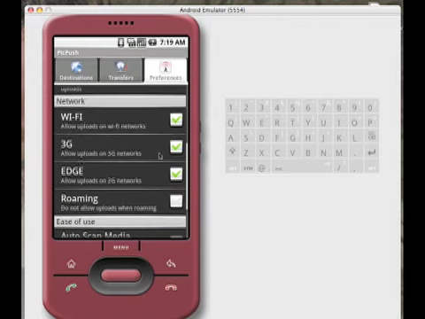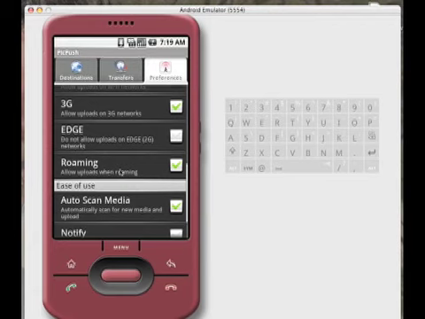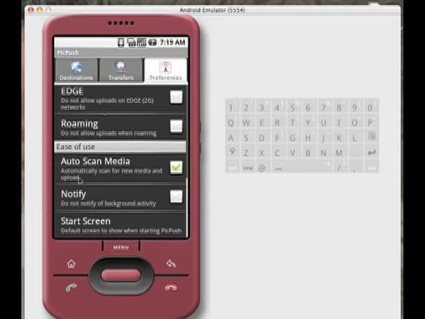And then network options. Allow uploads when on Wi-Fi networks, when on 3G networks, and edge networks. By default, they're all turned on. You can turn off any of these if you don't want to upload while you're on edge. Turn it off. And then roaming. Do not allow uploads when roaming. It might be pretty dangerous to turn this on. You could get charged a lot of money by your provider. So that's off by default.